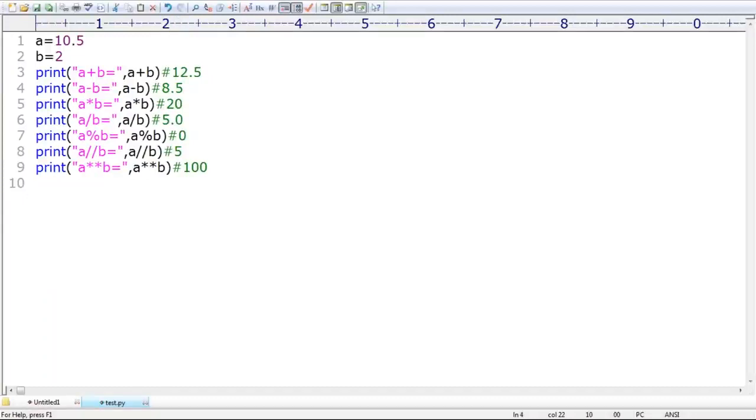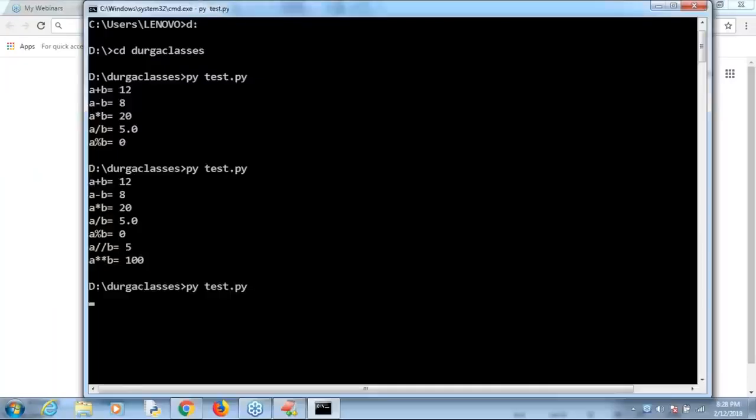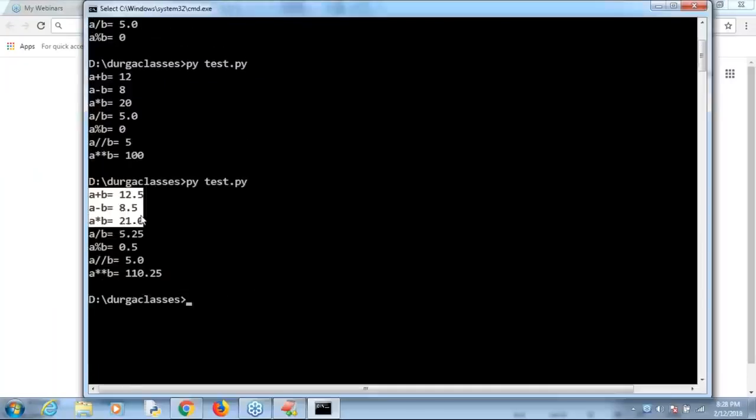Now observe what output you get by default. Have a look once: 12.5, 8.5, 21.0, 5.25, 5.25. But for floor division, 5.0 only. Next, A power B, 110.25, like this, right?